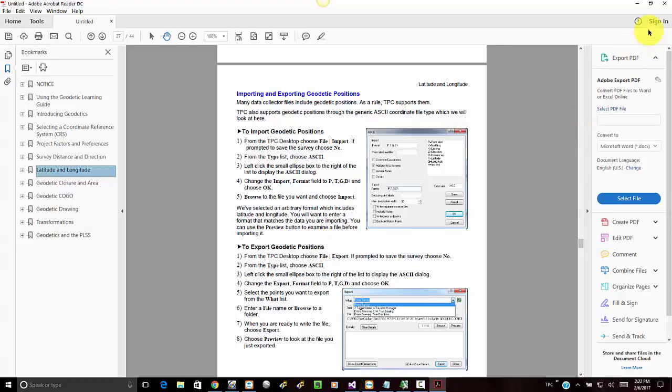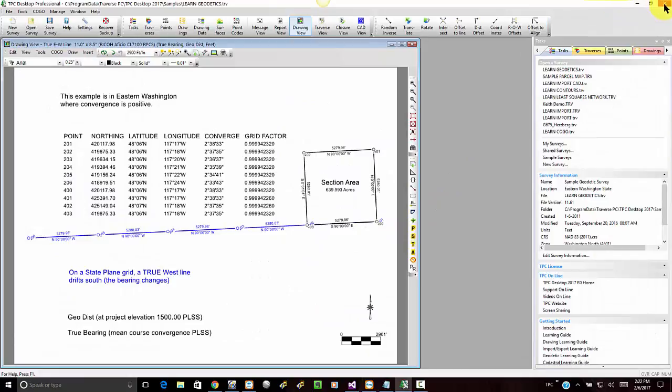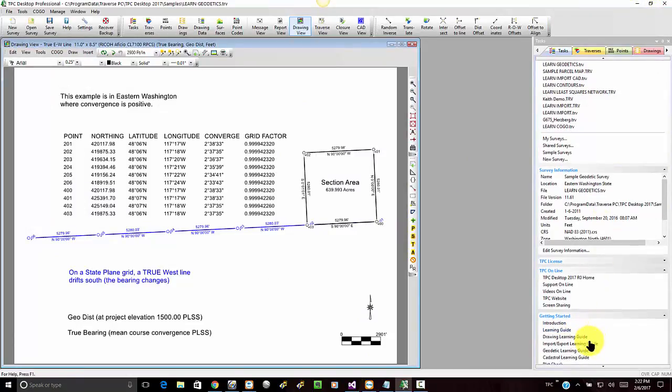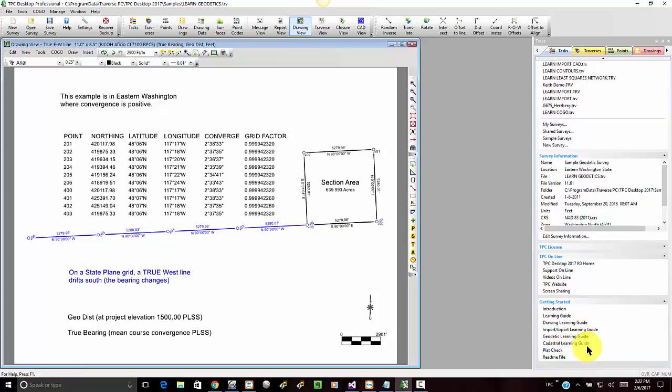So the learning guides are just a great tool for me to jump in and say, hey, I want to learn about geodetics, and to go to that learning guide and do that. There's a learning guide that covers a lot of basic topics: drawing, import, export, geodetics, cadastral, plat checks. Some neat stuff here in the learning guides in Traverse PC.